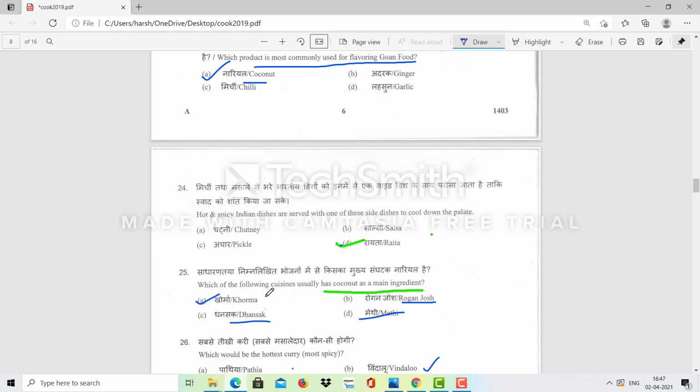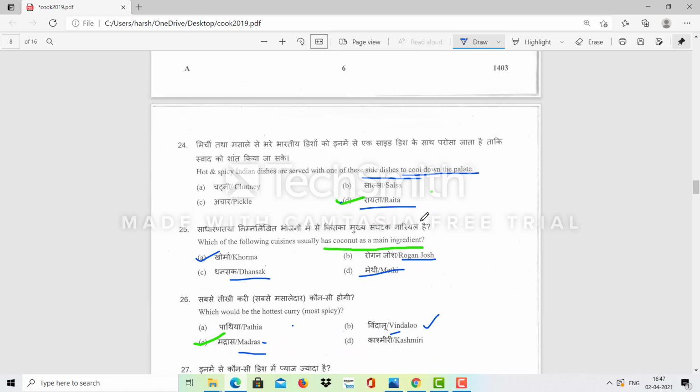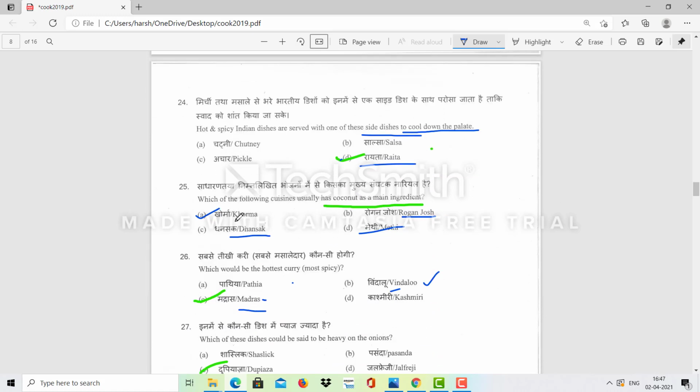Hot and spicy Indian dishes are served with one of the side dishes to cool down the plate. So raita. Raita is to cool down the plate. It helps with hot and spicy dishes. Which of the following cuisines usually has coconut as a main ingredient? So korma is a dish that usually has coconut as a main ingredient.